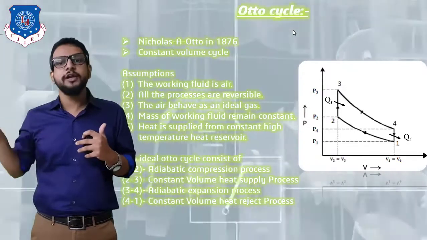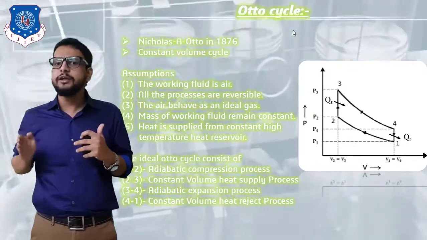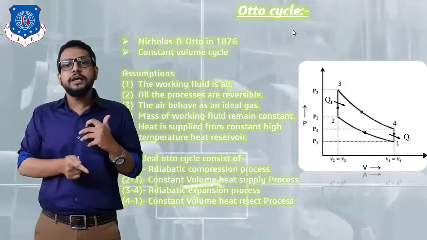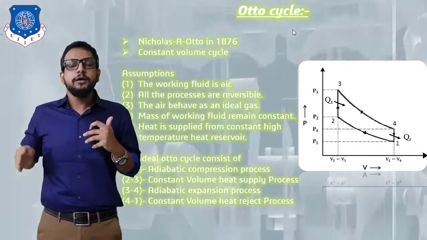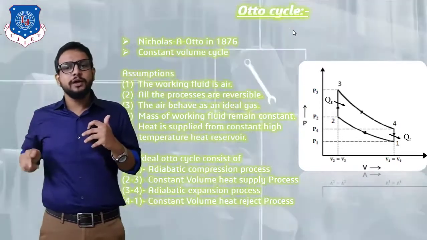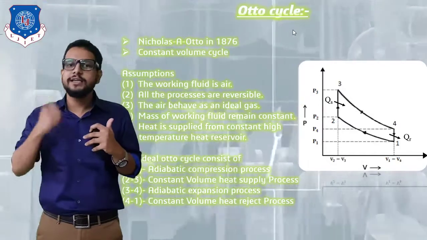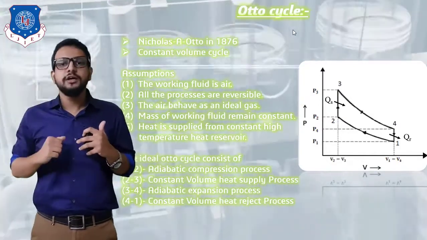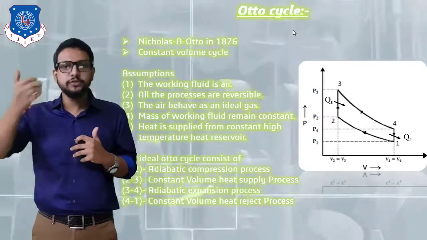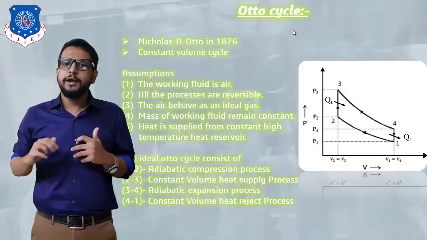So QR amount of heat energy is rejected, and finally the system will come to point number 1. And from point number 1, in a horizontal direction, from BDC to TDC, finally the exhaust stroke will be performed, in which exhaust gases will get out from the cylinder. So this is how the cycle is going to operate.